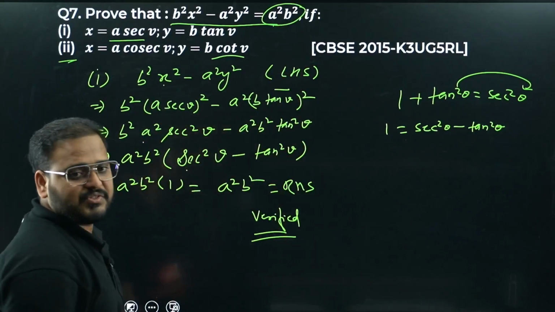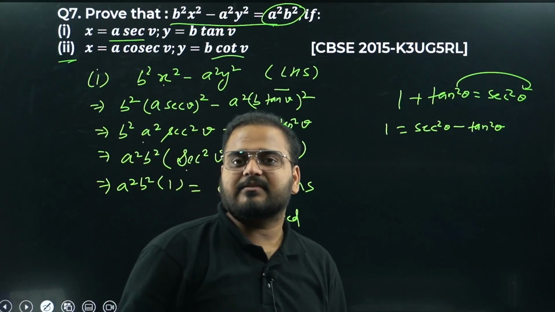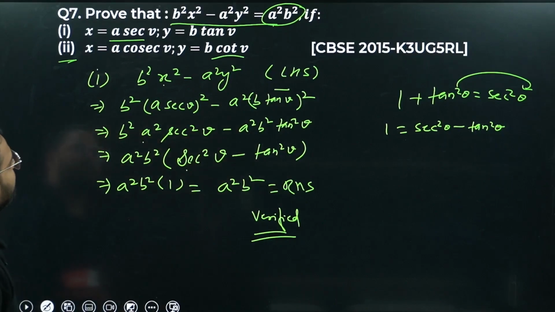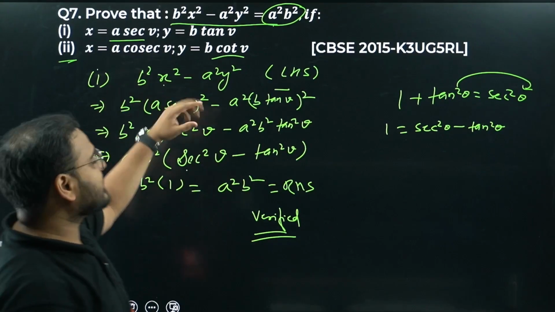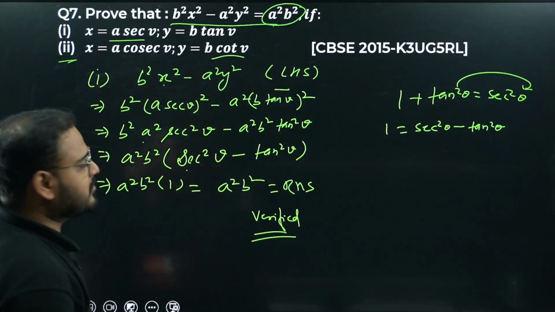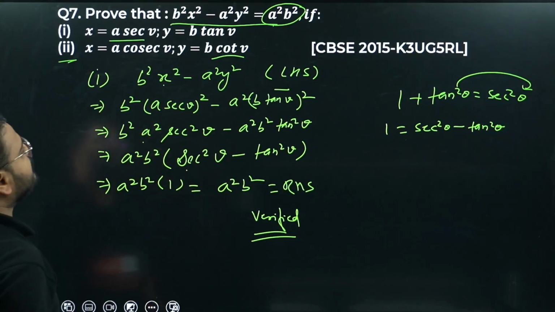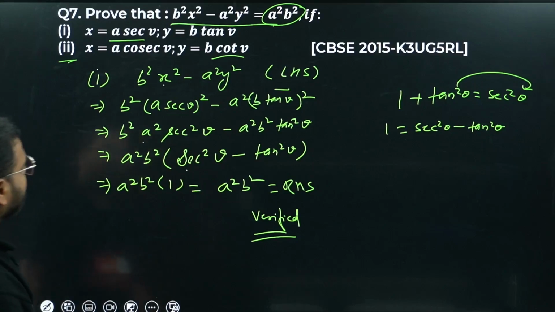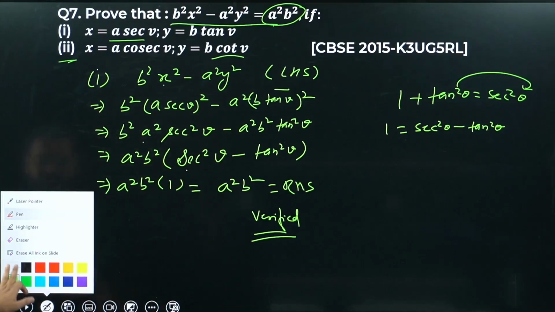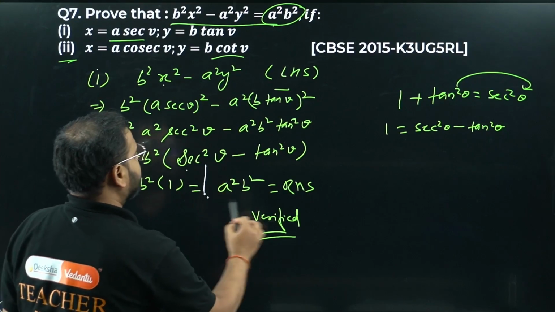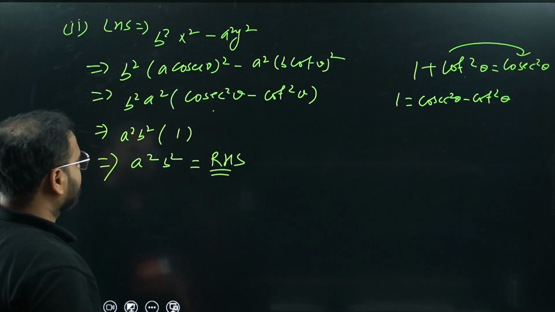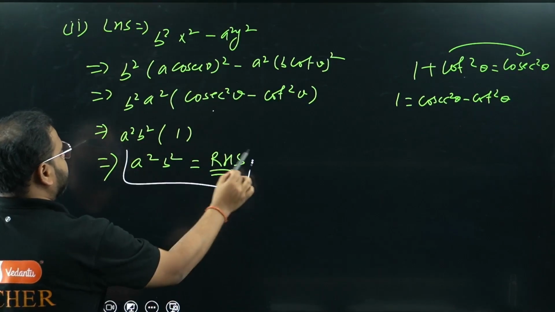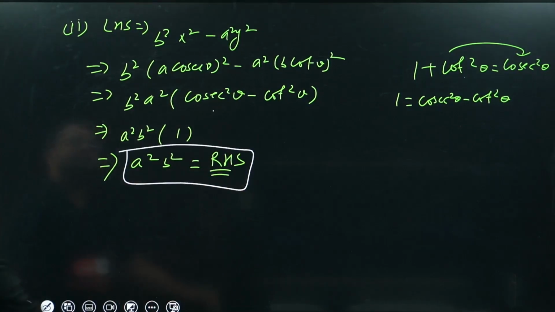Please check. When both the conditions, where x and y were given in terms of a, b and angles v, sec v, tan v, cosec v, cot v, we got the result. Verified that b square x square minus a square y square equals a square b square. First result is over here. Have a look. Second one over here. Have a look. Okay, from here we started.